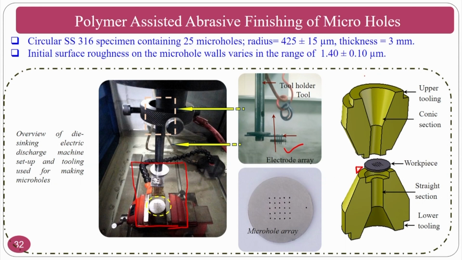Above this you have a medium cylinder, and below this you have a medium cylinder, and there is a piston through which the medium will reciprocate. This reciprocating medium will try to finish the micro holes that are generated by the EDM process, so that the thermal layers which are deteriorated will go off. Along with that you will get a good surface roughness also.